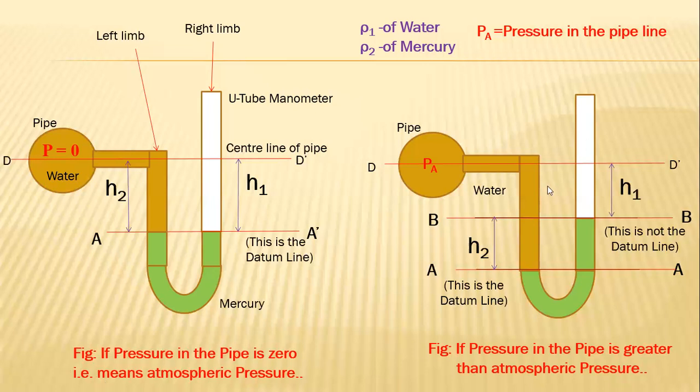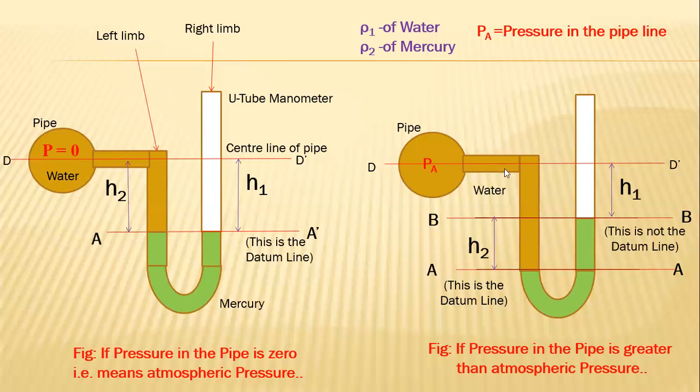At the same time, you can observe the right side figure. Pressure in the pipeline, is it atmospheric, less than atmospheric, or greater than atmospheric pressure? Greater than atmospheric pressure. Yes, pressure in the pipeline is greater than atmospheric pressure. So which one is a datum line? Right side figure, A dash. A dash is a datum line. So pressure above the datum line A dash on left side as well as right side, again same. Keep in mind, pressure above the datum line on left side as well as right side is same.